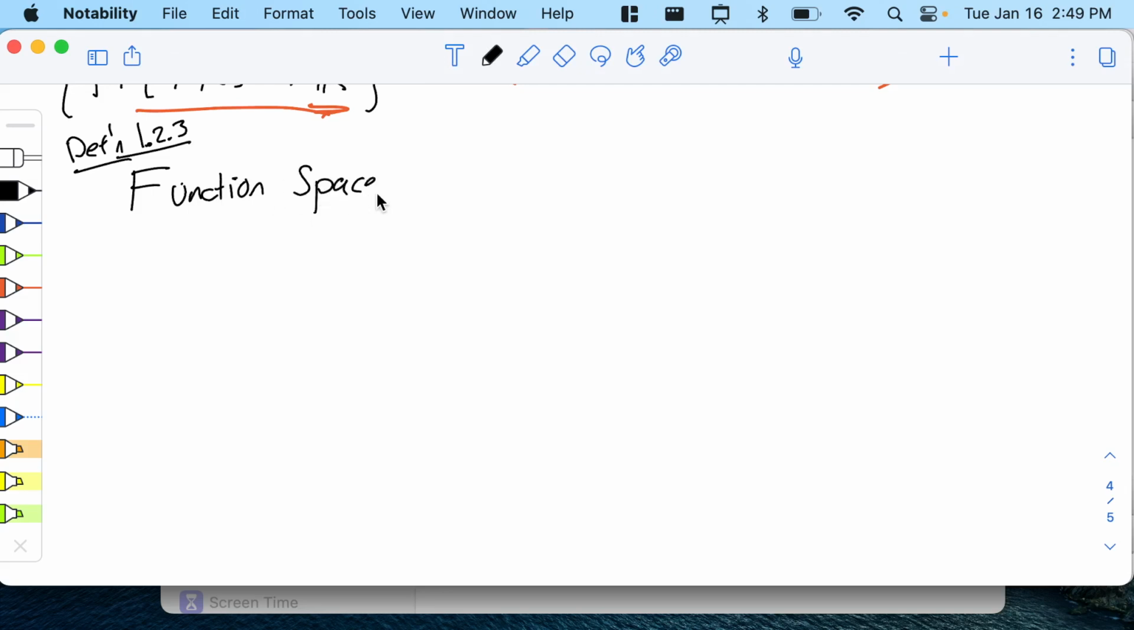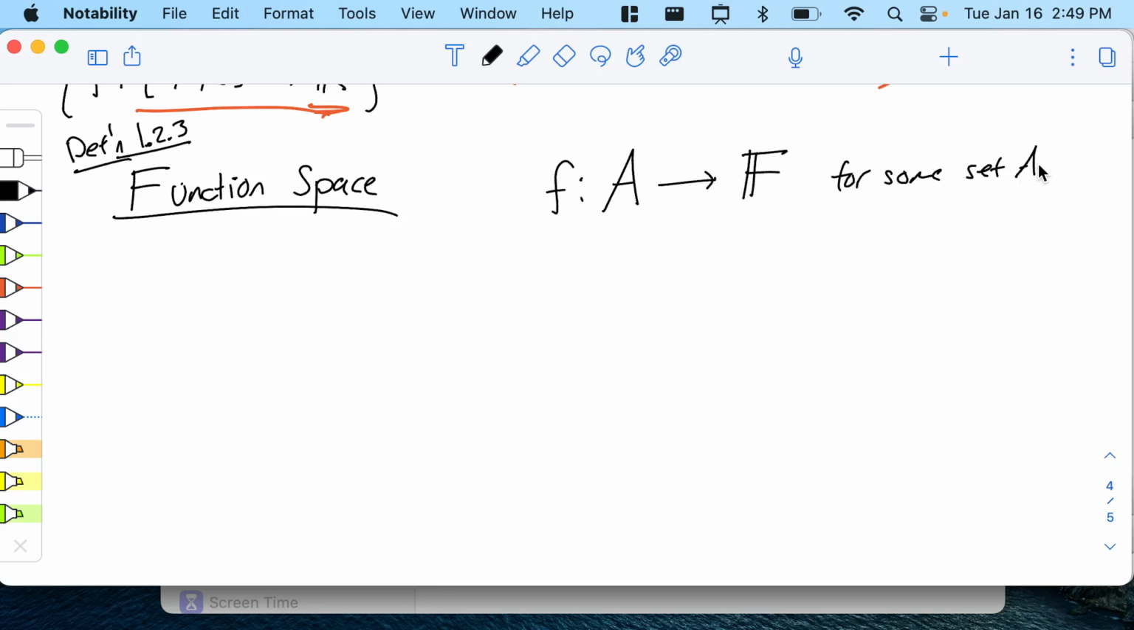And what is a function space? It's a space of functions. So if you have functions from A to F for some set A, this can be a vector space. So some collection of functions like this. So let's say some subset of these can be a vector space.